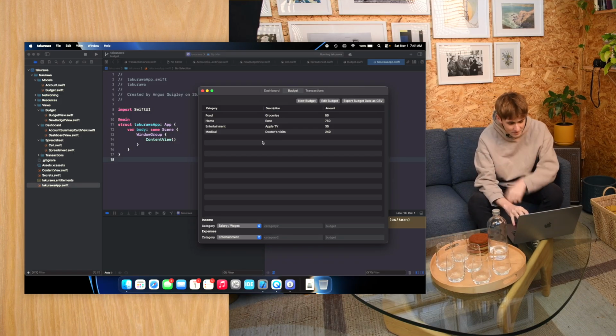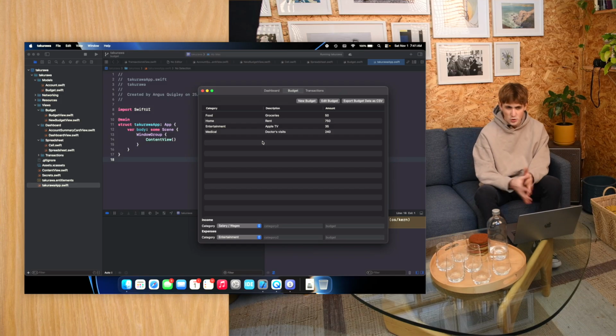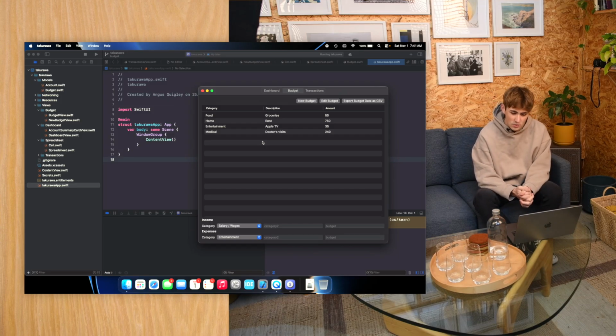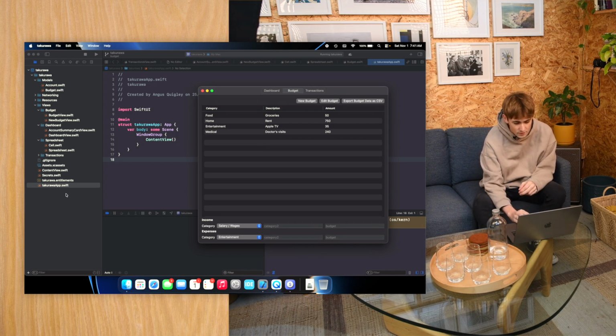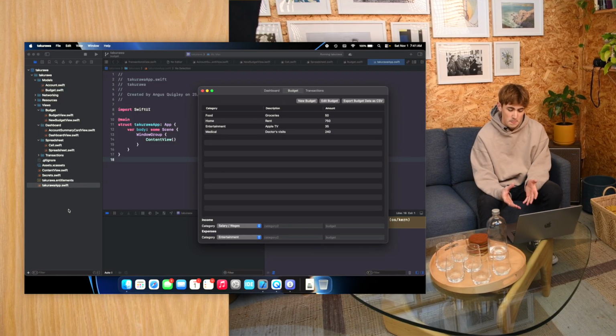There was one Medium article I read about using a text field and a table to create a spreadsheet with SwiftUI, but SwiftUI, the framework, isn't actually a particularly good tool, I think, for creating a custom spreadsheet. You might notice on the left-hand side here we have a spreadsheet folder under the views. So I thought about creating my own sub-view, which I might try and render using a lazy vertical grid or something.